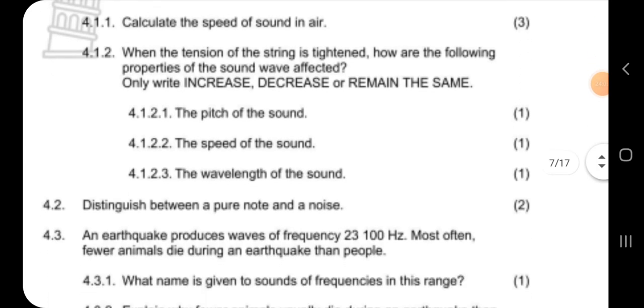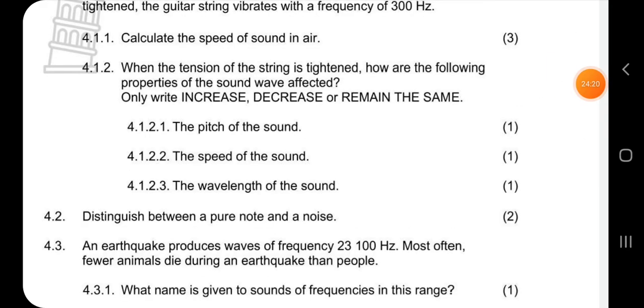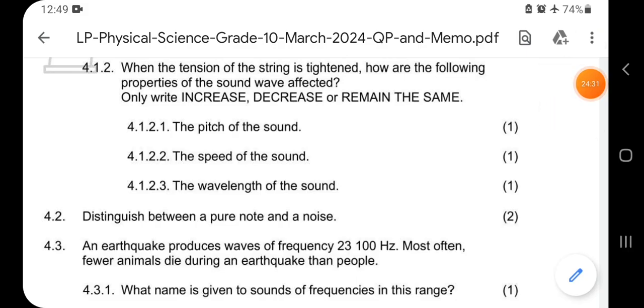And then 4.1.2 says, when the tension of the string is tightened, how are the following properties of the sound waves affected? Only write increase, decrease, or remain the same.